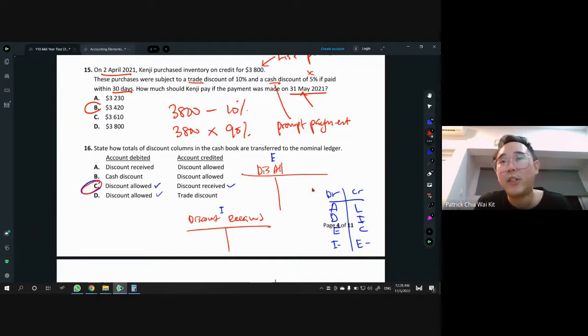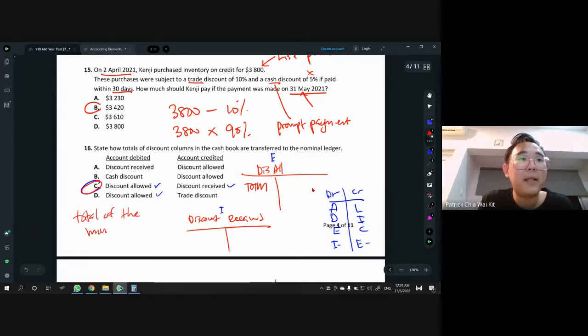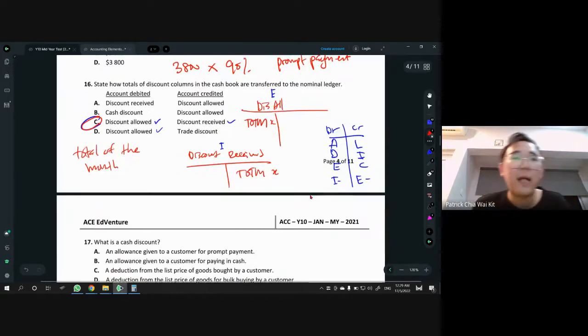So in the actual T account, what do we write again? I hope you remember, you put the word TOTM as the details when we take the total from the cash book. TOTM stands for total of the month. Just put this word, that's enough. Then for discount received, you put TOTM on the right side. Of course, the amount depends on the cash book. Okay, let's continue.